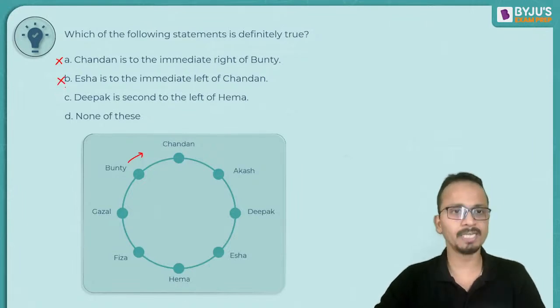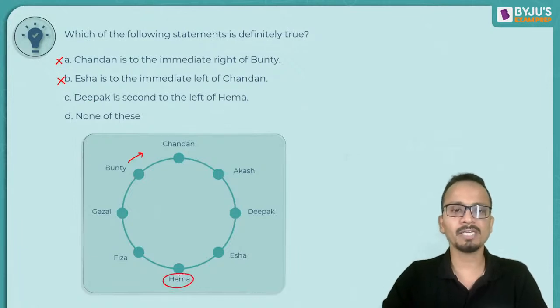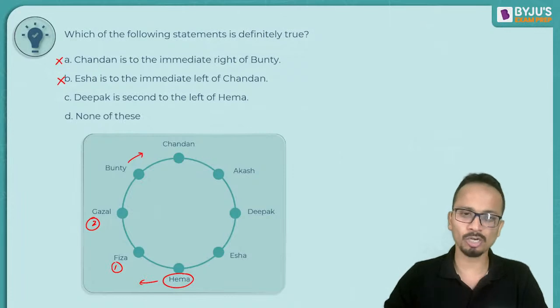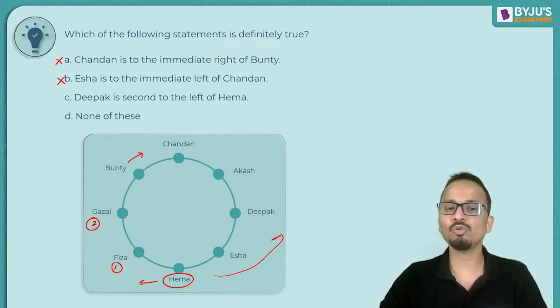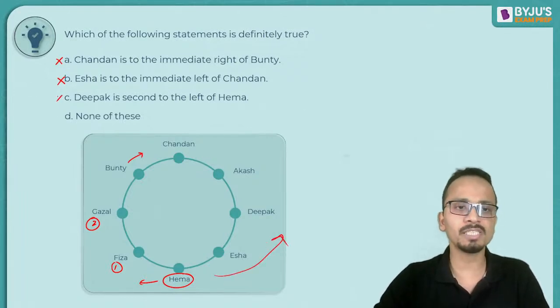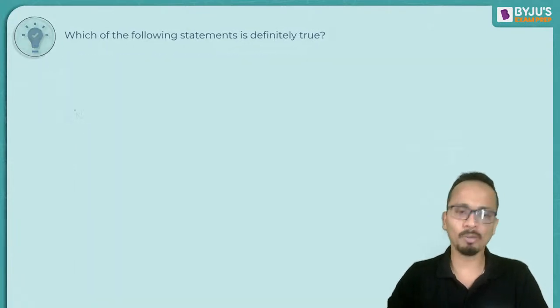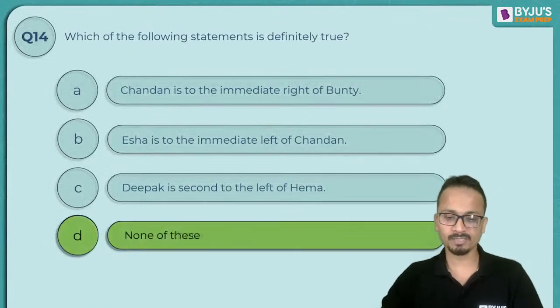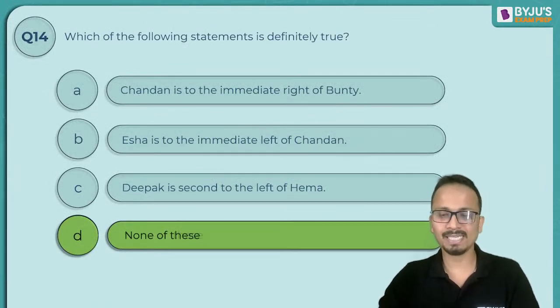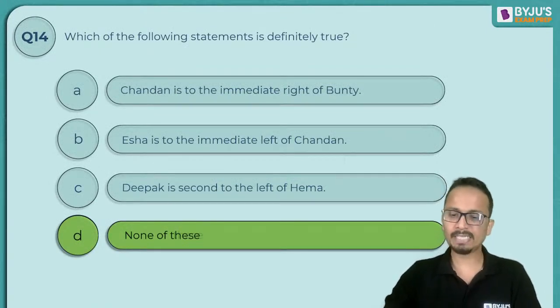Option B is incorrect. Deepak is second to the left of Hema. So Hema is here. Second to the left: first is Fiza and second is Ghazal. So second to the left of Hema is Ghazal. It is not Deepak. Deepak is second to the right. Okay, so option C is also not correct. So the correct answer here will be option D, that is none of these. Yes, it is the correct answer, right?